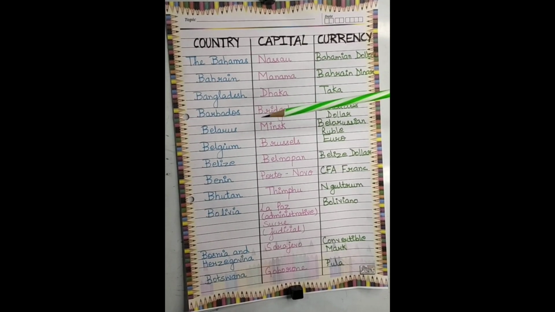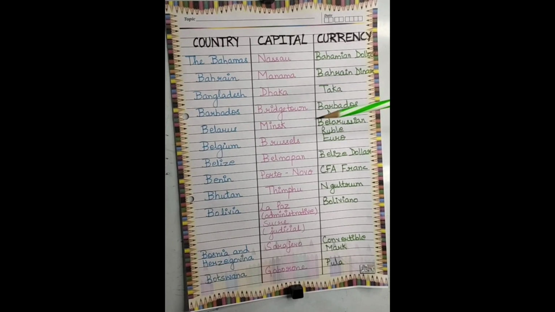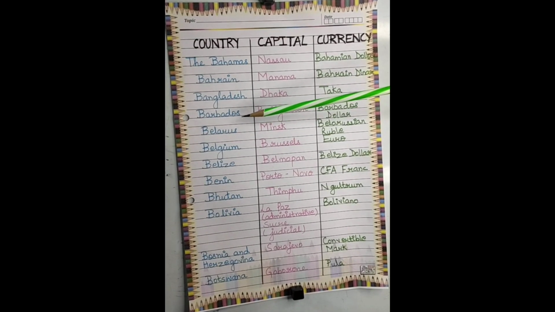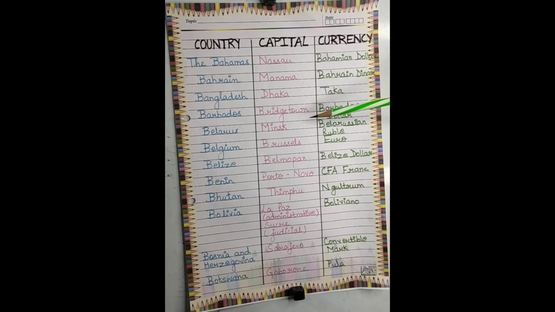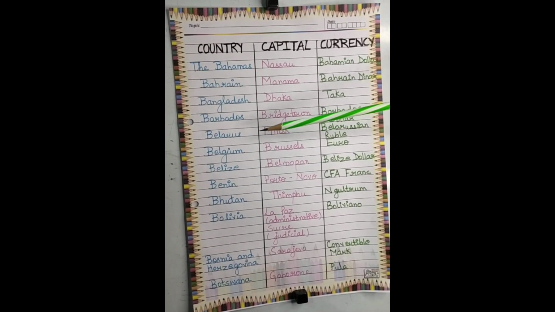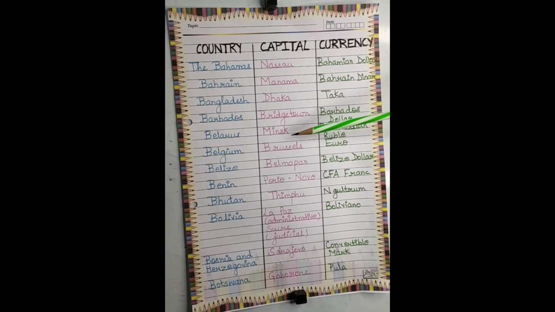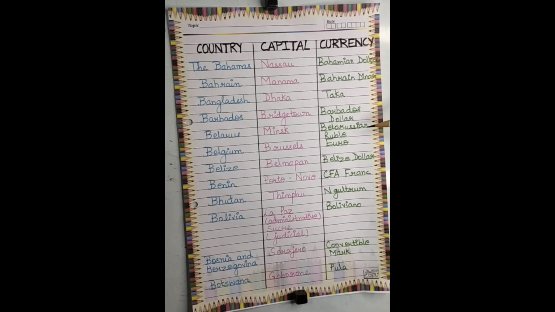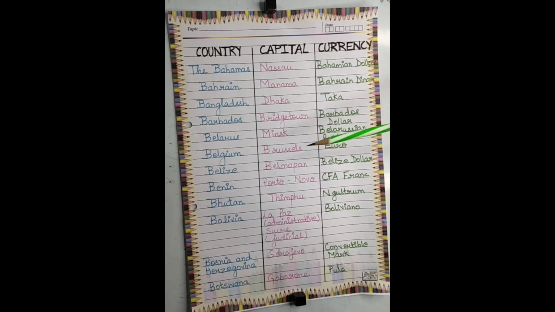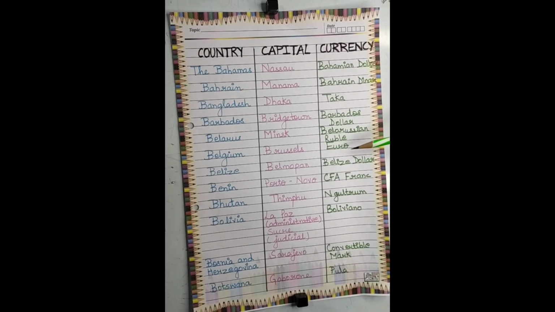Next is Bangladesh, the capital is Dhaka and the currency is Taka. Next is Barbados, its capital is Bridgetown and the currency is Barbados dollar. Next is Belarus, its capital is Minsk and the currency is Belarusian ruble. Next is Belgium, its capital is Brussels and the currency is euro.